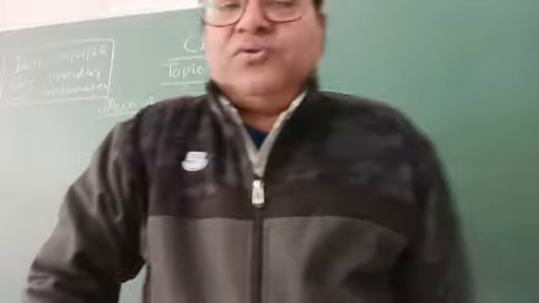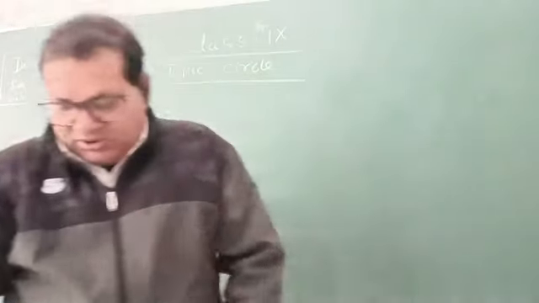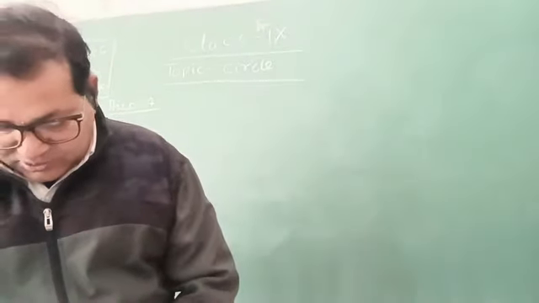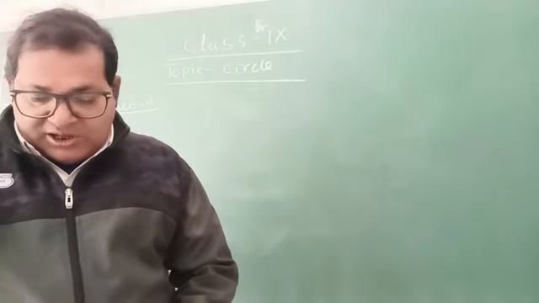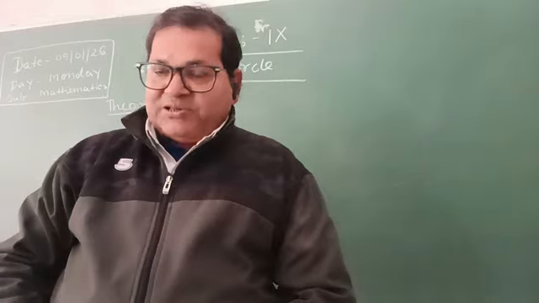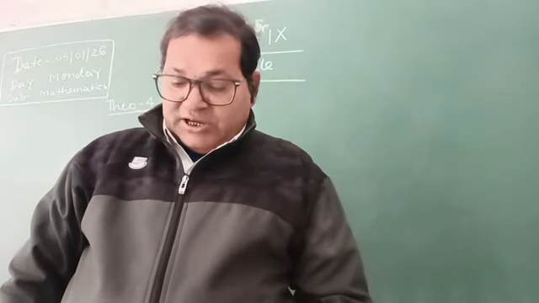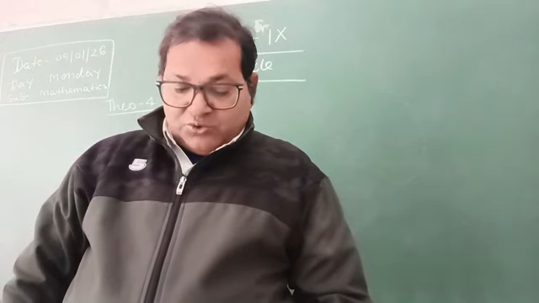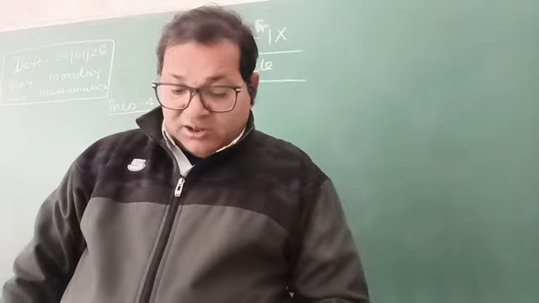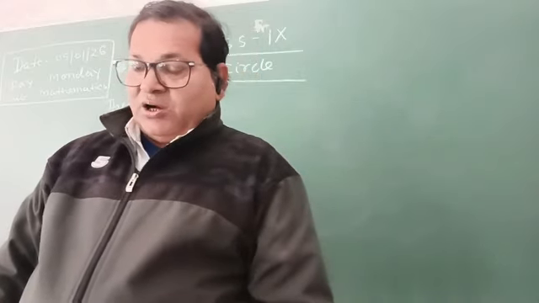So therefore, the line drawn through the center of a circle to bisect the chord is perpendicular to the chord.